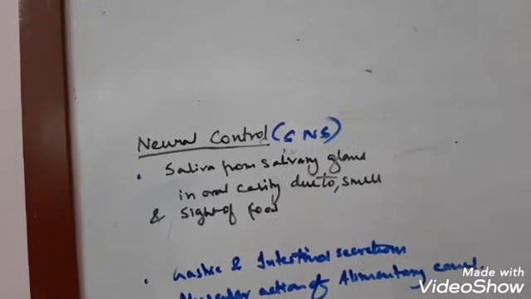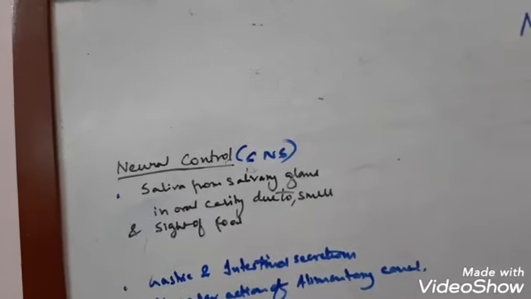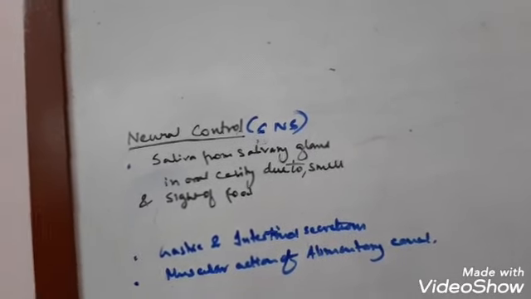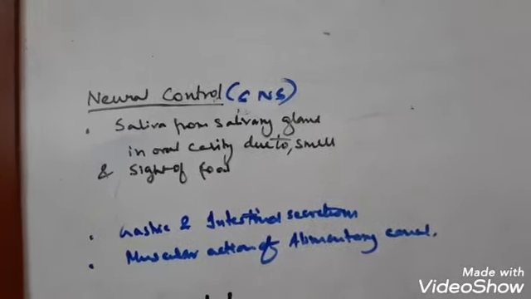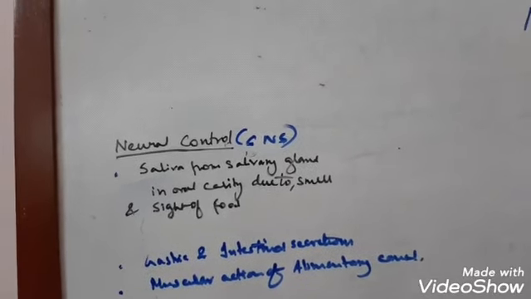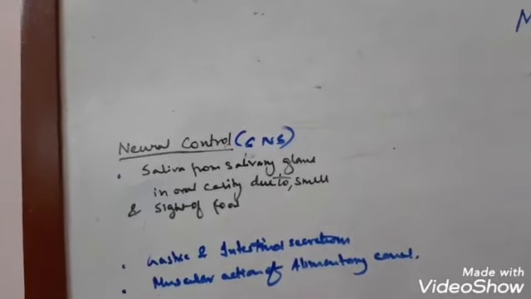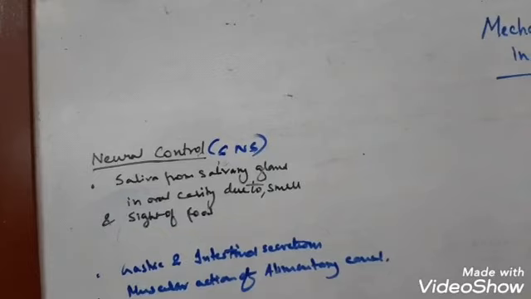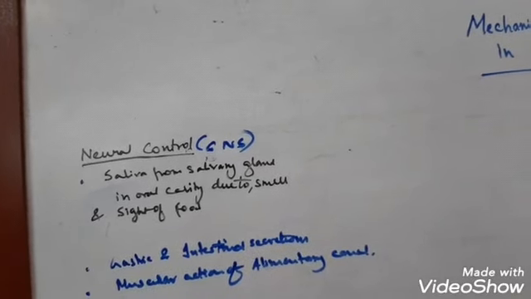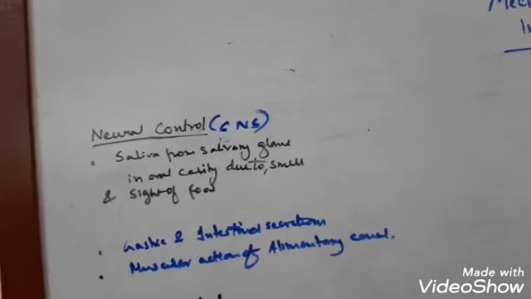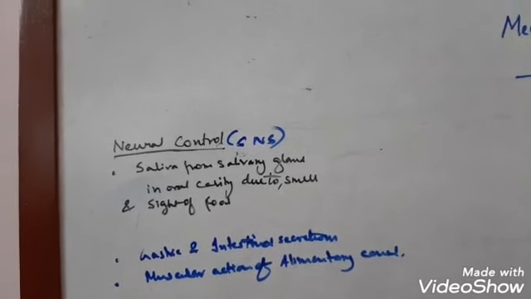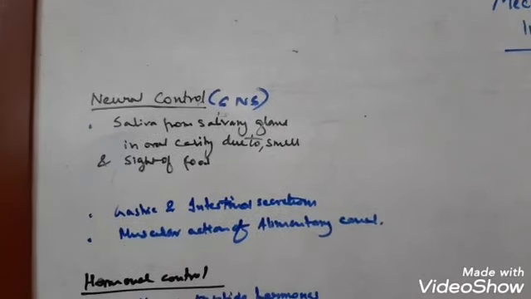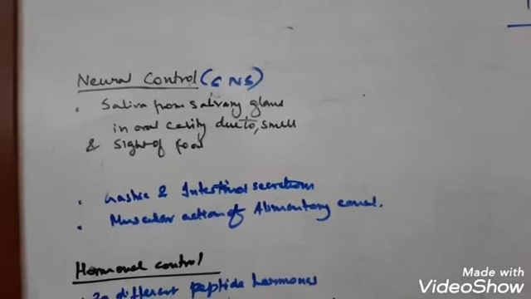Now see, like secretion of saliva. We know that when we see any food or smell very tasty food, like you are smelling biryani or some other food, the olfactory receptor present in our nose is sensing the smell of the food, right? Now when we take the food in our oral cavity, what happens? The secretion of gastric juice and the intestinal enzymes takes place, and this total secretion of the intestinal enzymes and the gastric enzymes is under the control of neural signals.